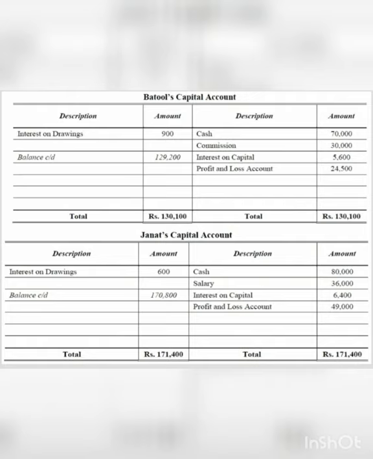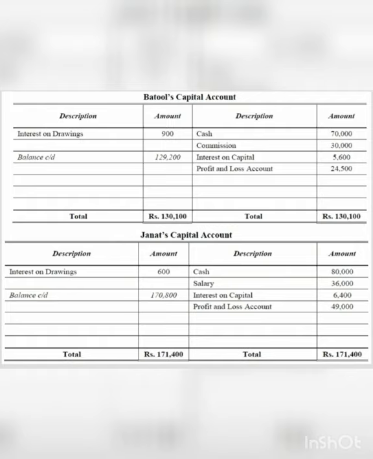So Jannat is getting a salary of 36,000, recorded by salary account 36,000. Interest on capital 6,400 is recorded in the credit side. Profit and loss account, whatever profit was remaining which we have distributed, 49,000. Then Jannat has to give to the firm interest on drawings, that is recorded 600, and the remaining 1,70,800 is being carried down.